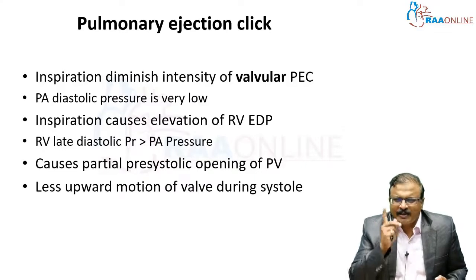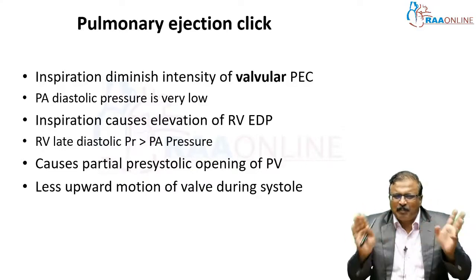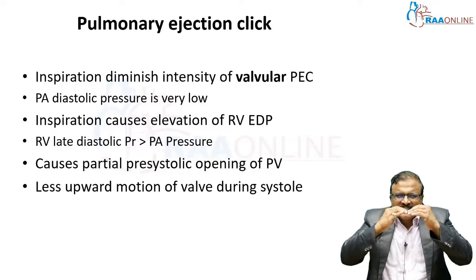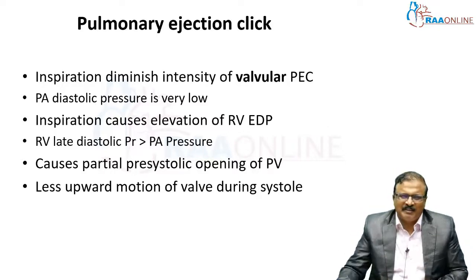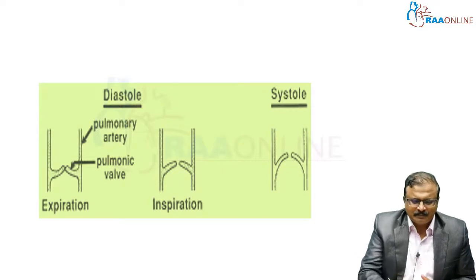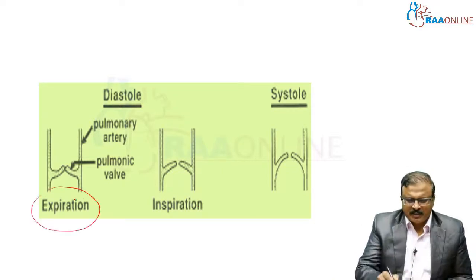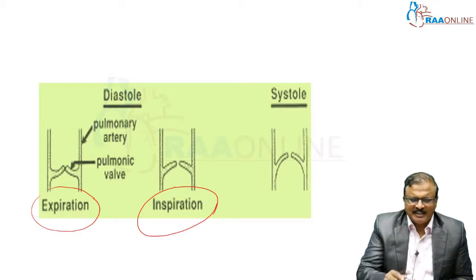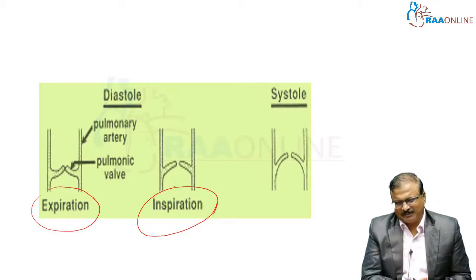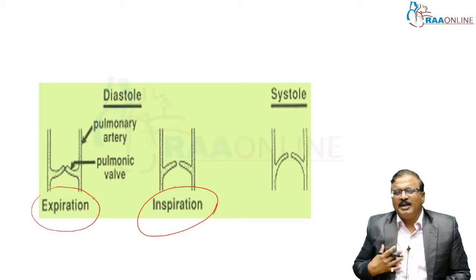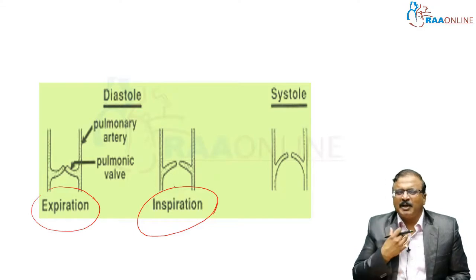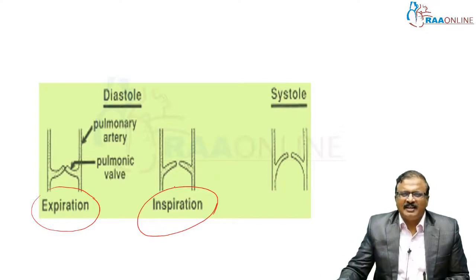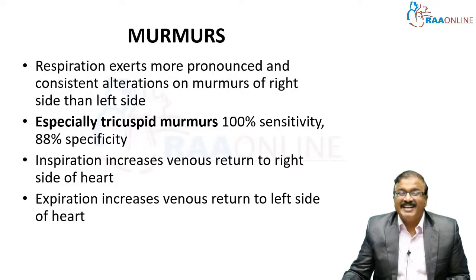What does it do? It causes partial presystolic opening of the pulmonary valve and less upward motion of the valve during systole. Upward motion is decreased. That is what is happening with this picture. In inspiration, the upward movement of the pulmonary valve is less compared to expiration, and there is more RV diastolic pressure compared to the PA pressure. During inspiration, the pulmonary valvular ejection click is heard less, its intensity is decreased.